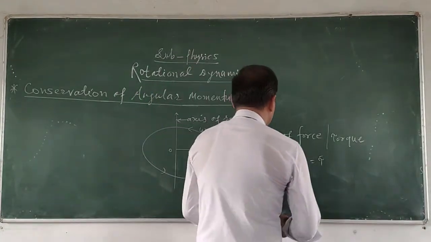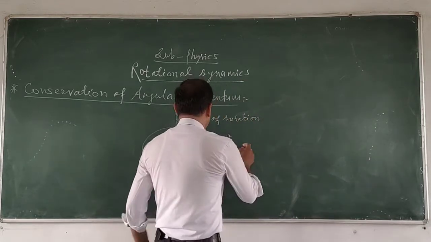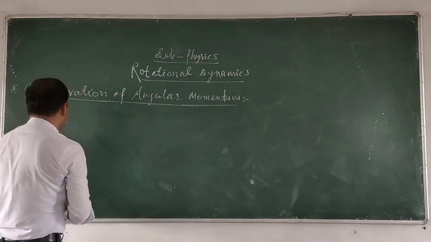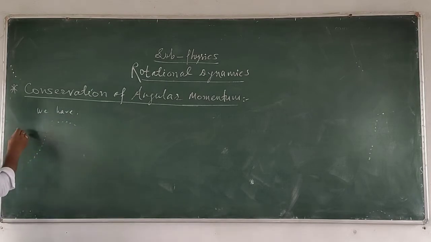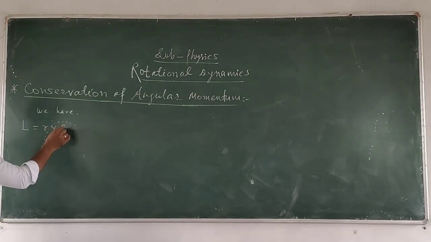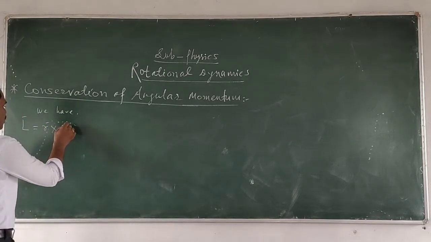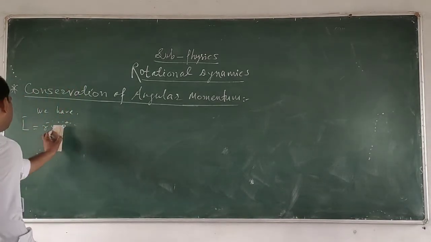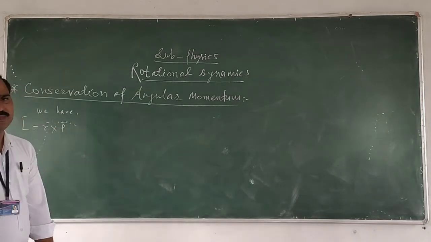Again, the angular momentum is given by L is equal to r cross p, where p is the linear momentum.